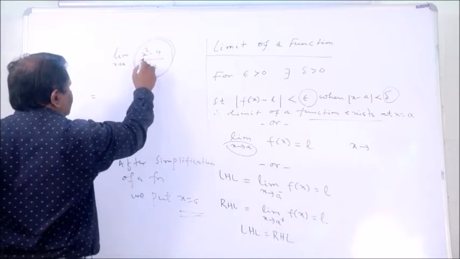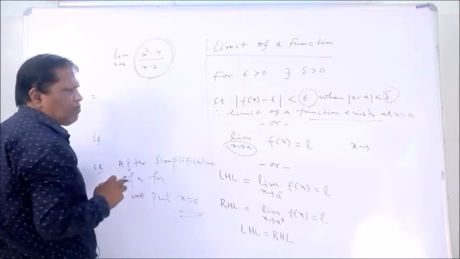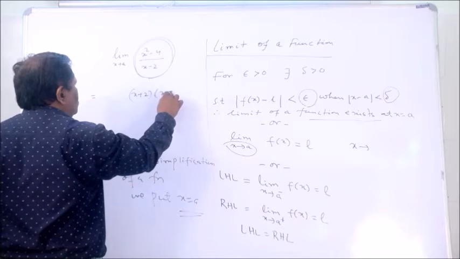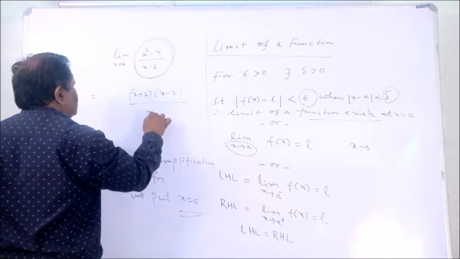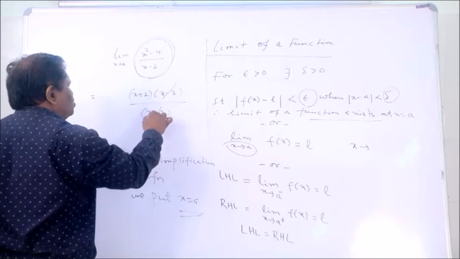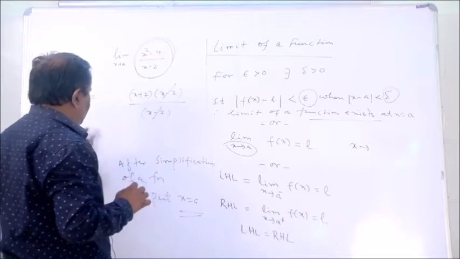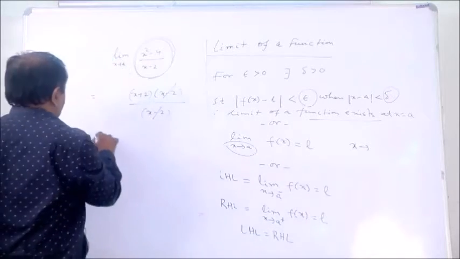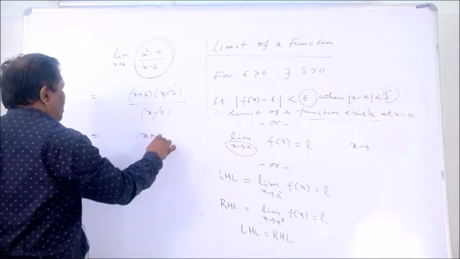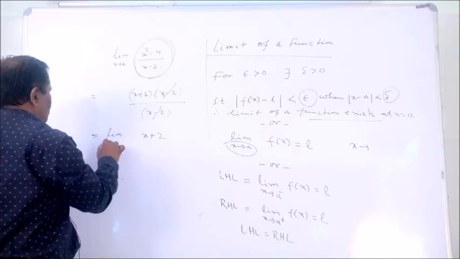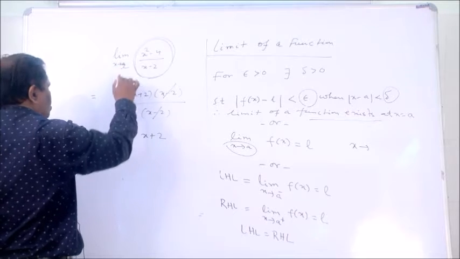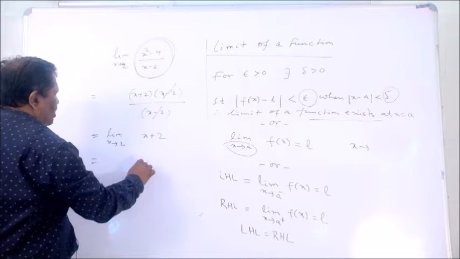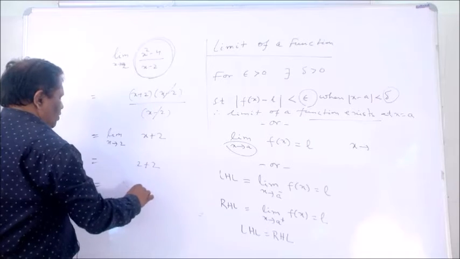Using the a square minus b square formula, it is x plus 2 into x minus 2 divided by x minus 2. The x minus 2 cancels, so the simplified form is x plus 2. Then x tends to 2, put the value directly: 2 plus 2 equals 4.